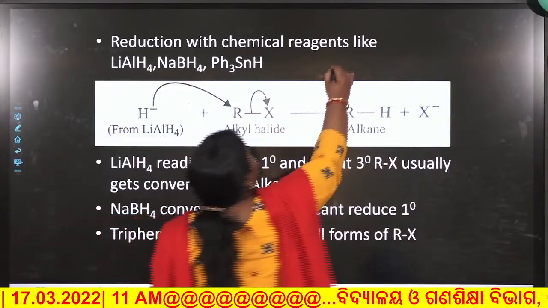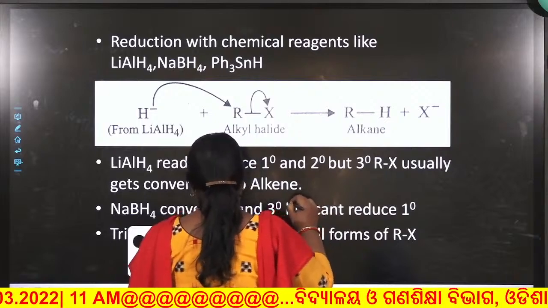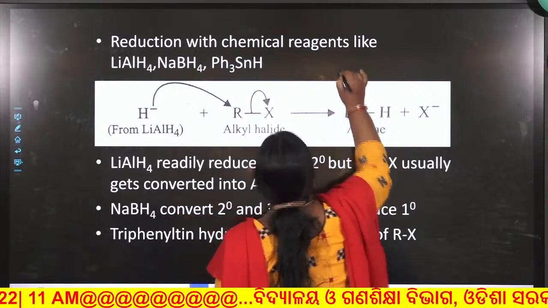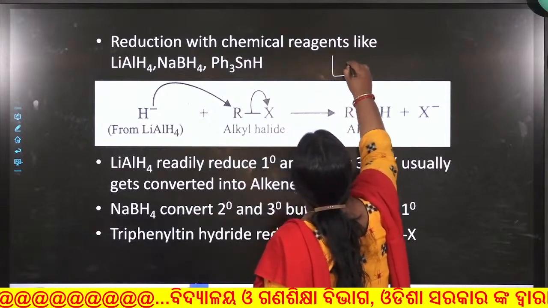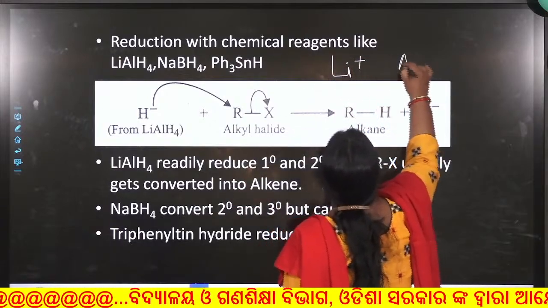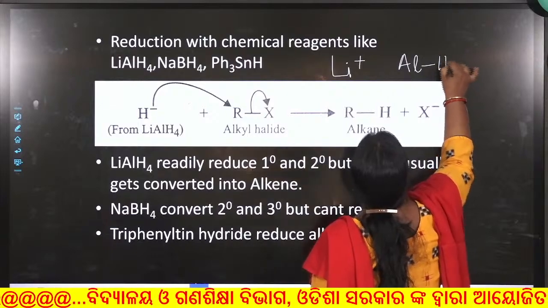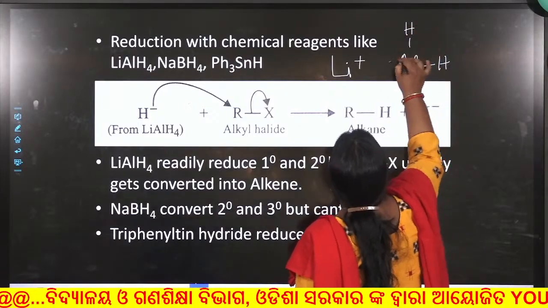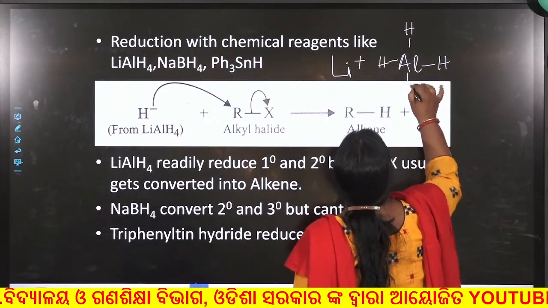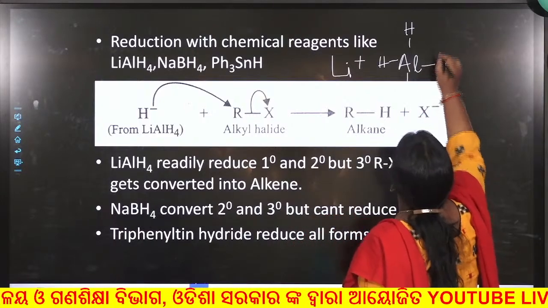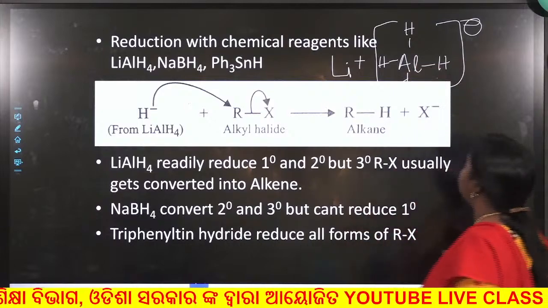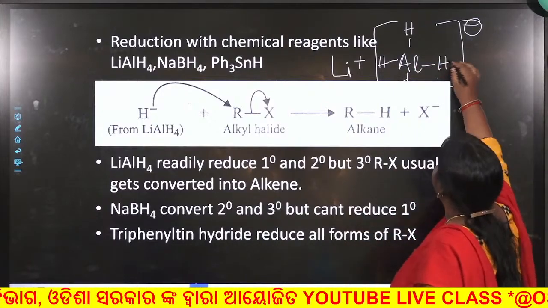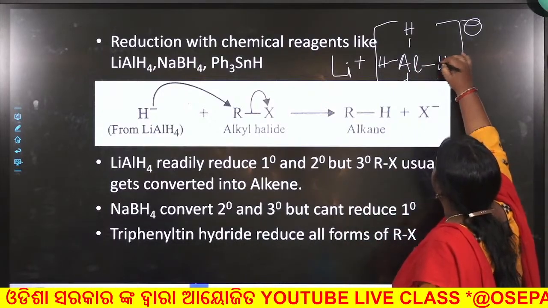Your structure is like this: lithium plus, aluminum with H, H, H and H, and there is another H. This total is negative. So there is a transfer of hydrogen containing negative charge.